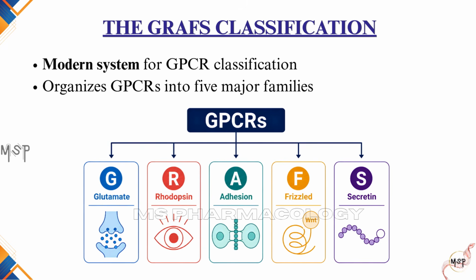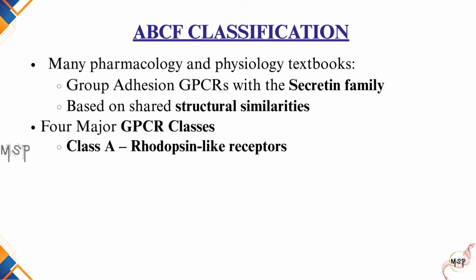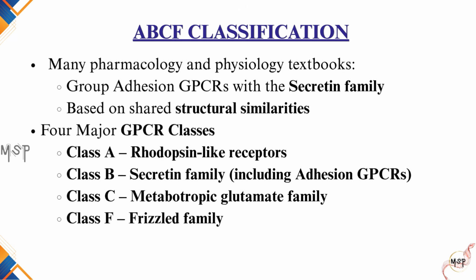In modern receptor biology, GPCRs are commonly classified using the GRAPHS classification system. The name GRAPHS is an acronym representing the 5 major GPCR families. G stands for glutamate, R stands for rhodopsin, A stands for adhesion, F stands for frizzled, and S stands for secretin. In many pharmacology and physiology textbooks, however, the adhesion GPCRs are discussed together with the secretin family because they share important structural similarities.